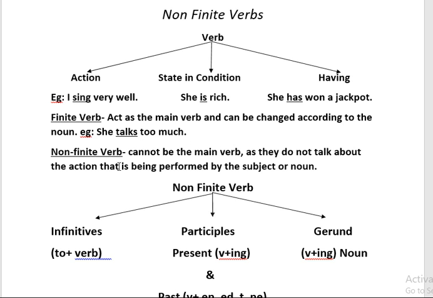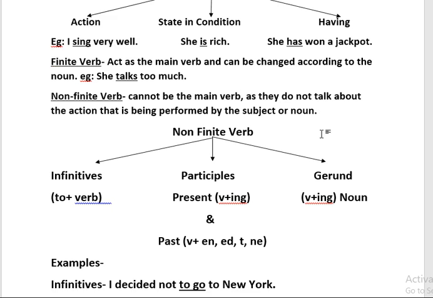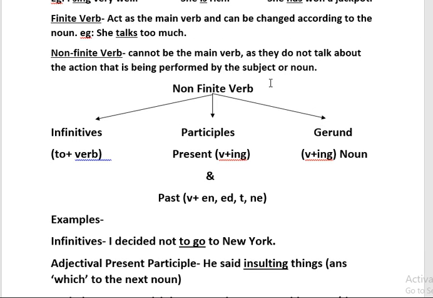Now our main topic, that is non-finite verb. A non-finite verb cannot be the main verb in the sentence because it does not talk about the action that is being performed by the subject or noun. You have to keep in mind this. Now, non-finite verbs are of three types: infinitives, participle, and the third one is gerund. Participle can be present participle and past participle.